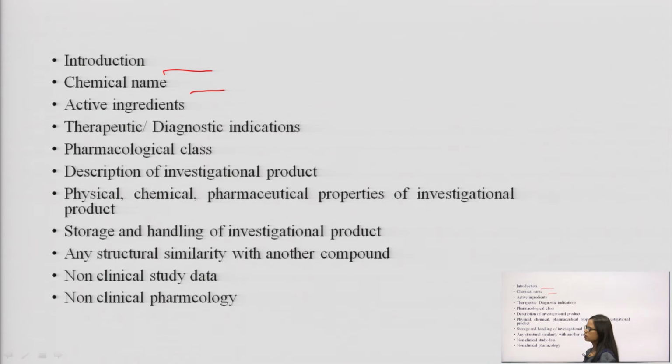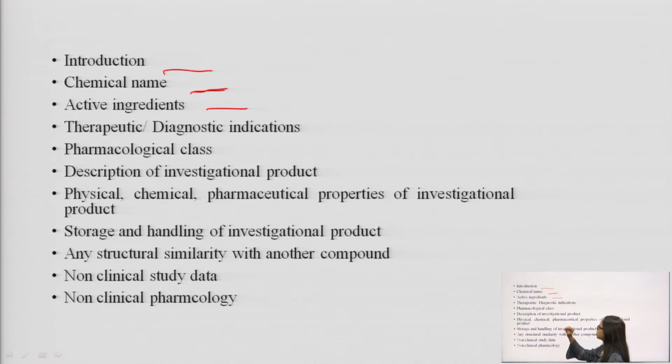The investigational product may be one or more than two. For every product you need to introduce the product, then write its chemical name, then the active ingredients in the compound. You have to mention everything, its chemical formula and all the ingredients present in the product.